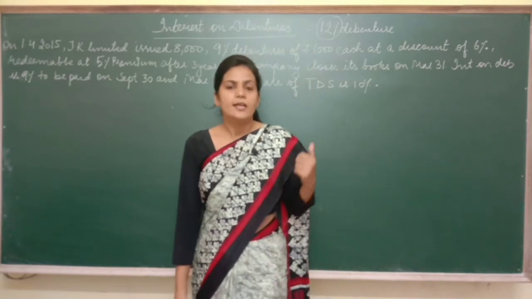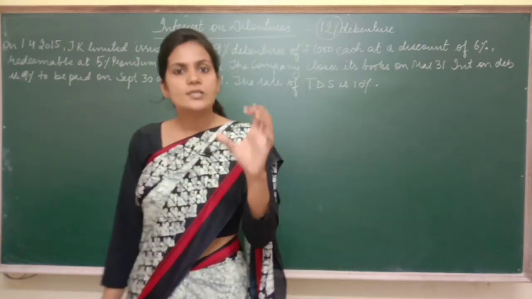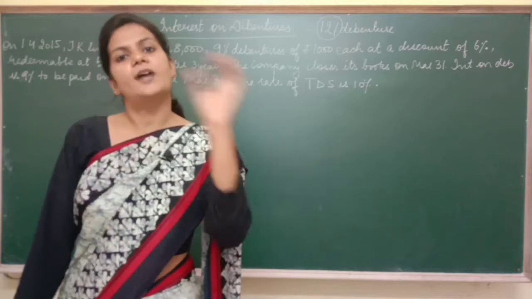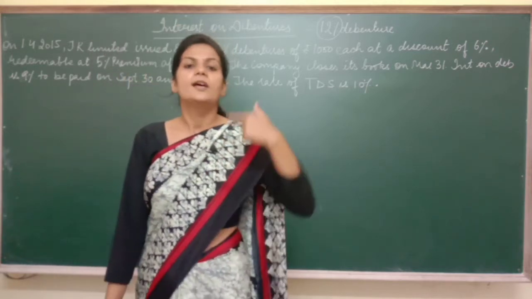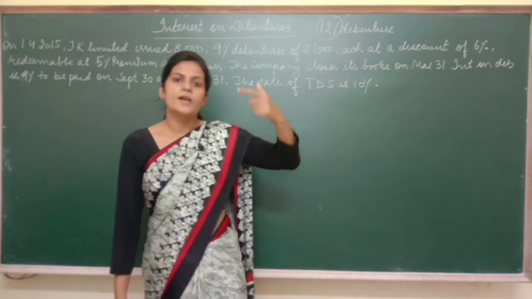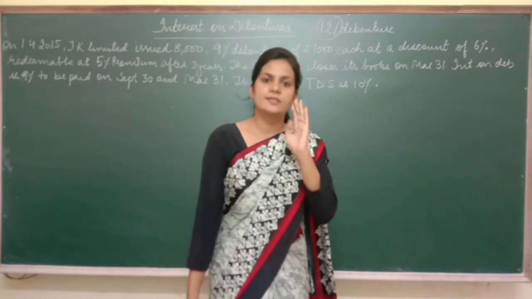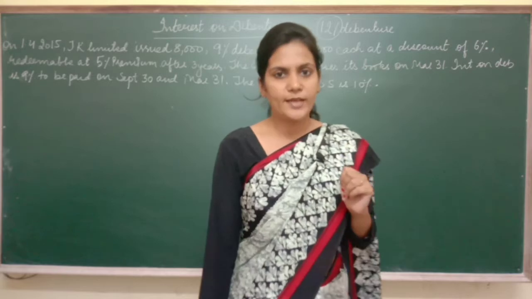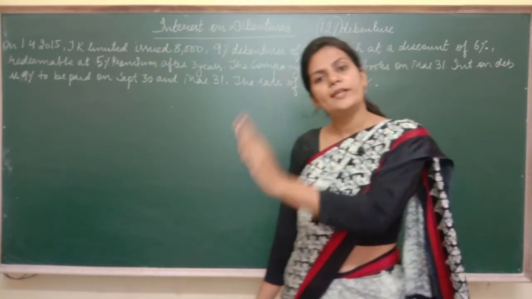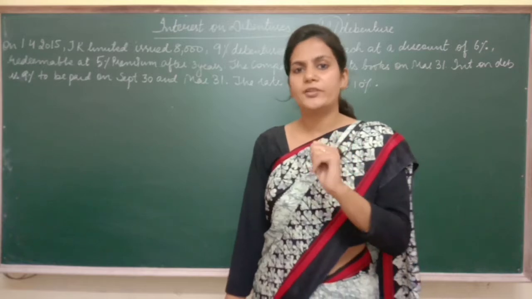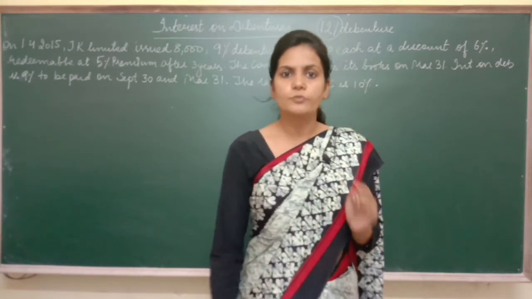Secondly, you have got the interest which is left after charging the income tax. I repeat, you as a debenture holder have got the interest which is left after charging the income tax. Let's say interest was 12,000, you have got only 10,800 because 1,200 has been deducted in the form of tax.